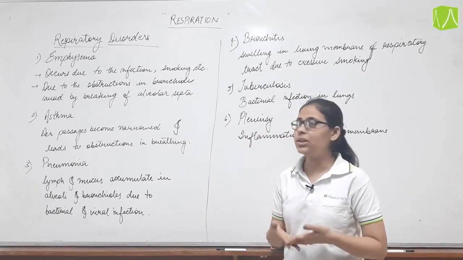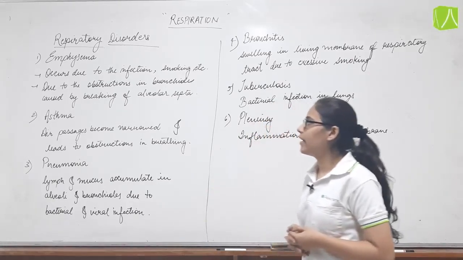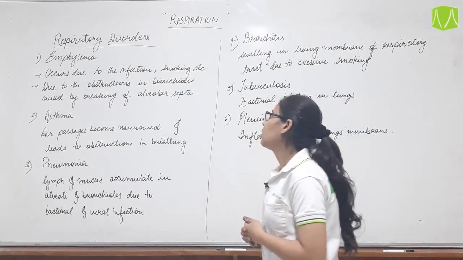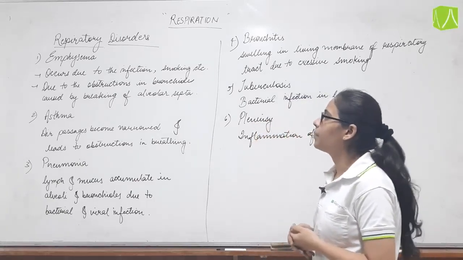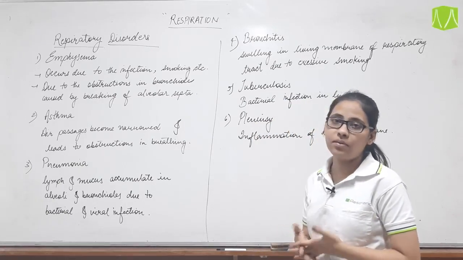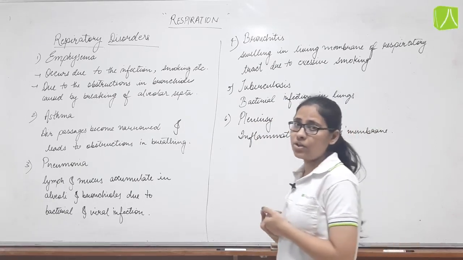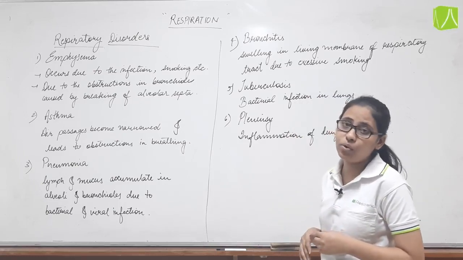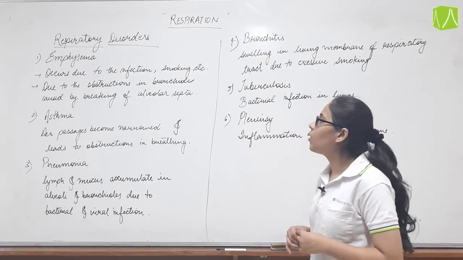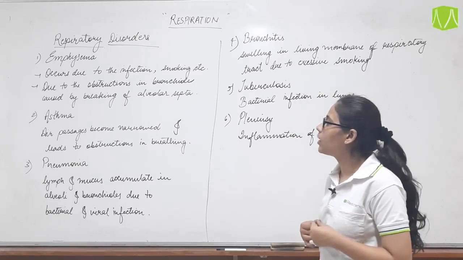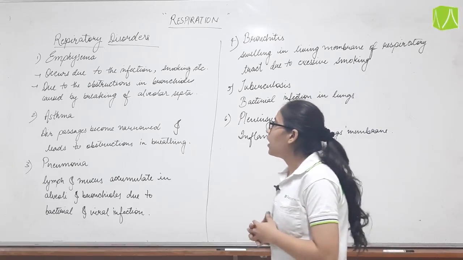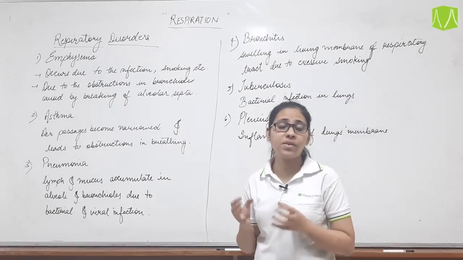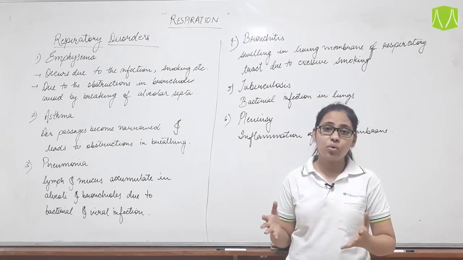respiration or breathing. Respiratory diseases, first one is emphysema, which occurs due to infection or smoking, etc. If the person acquires some infection, then this disease occurs, or due to smoking also this happens, due to the obstructions in bronchioles caused by breaking of alveolar septa.